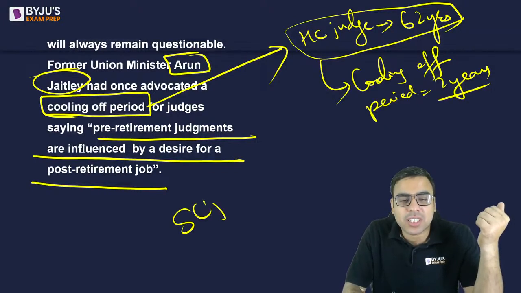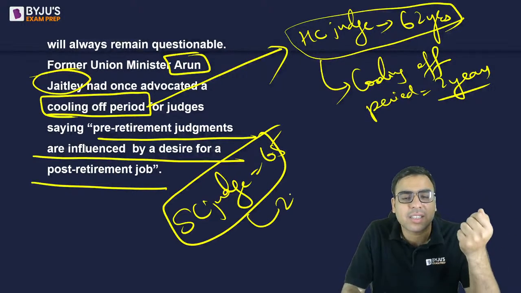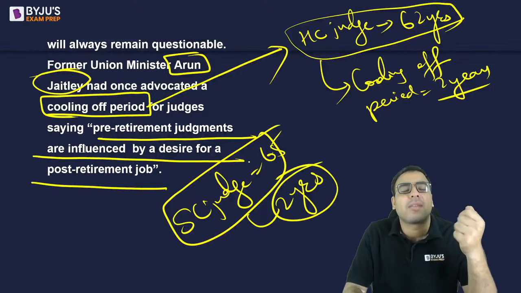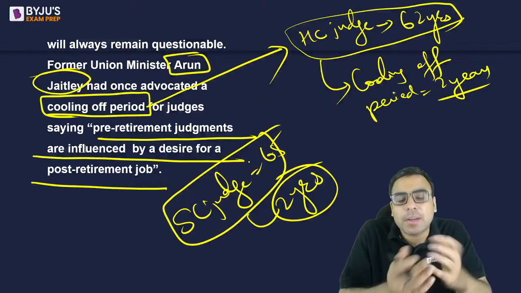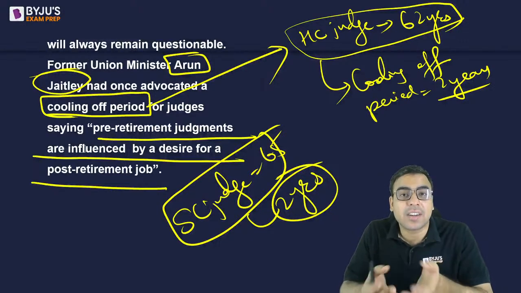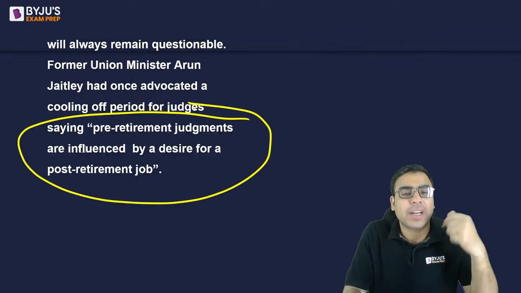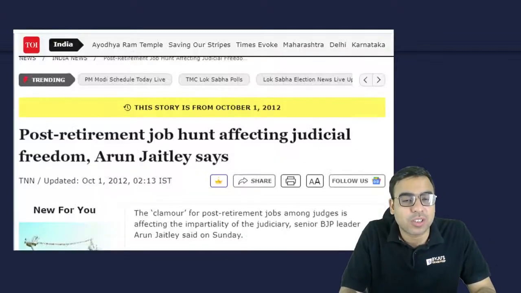Similarly, a Supreme Court judge retires at the age of 65. So there should be a concept of cooling off period, let's say of 2 or 3 years. जैसे मान लो 2 years का cooling off period है. Let's say if it is implemented, it means that just after the retirement, the Supreme Court judge will not take any other post for at least the next 2 years. So because Arun Jaitley had said that pre-retirement judgments are influenced by a desire for post-retirement jobs.